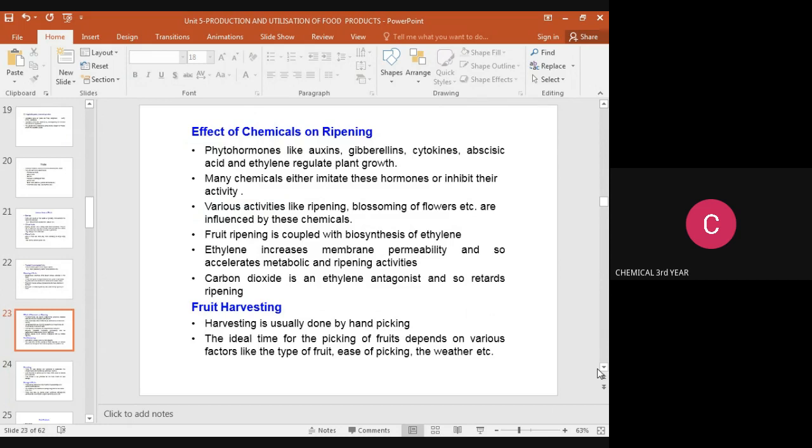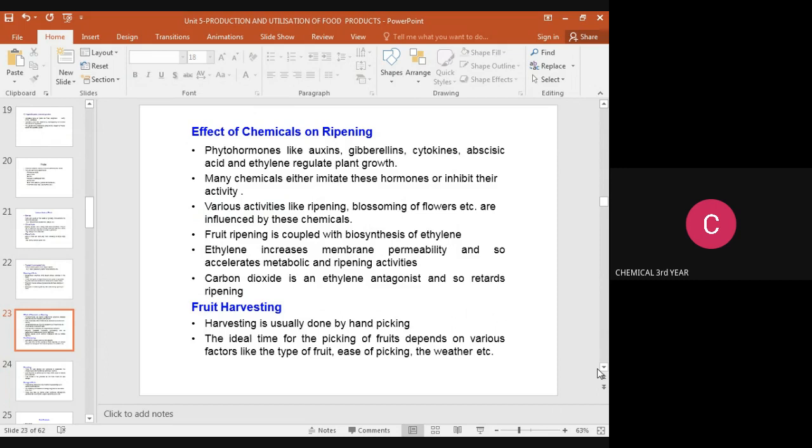Next, the effect of chemicals on ripening. Phytohormones like auxins, gibberellins, cytokinins, abscisic acid, and ethylene regulate the plant growth. Many chemicals either mimic these hormones or inhibit their activity. Various activities like ripening, blossoming of flower, etc., are influenced by these chemicals. Fruit ripening is coupled with the biosynthesis of ethylene.